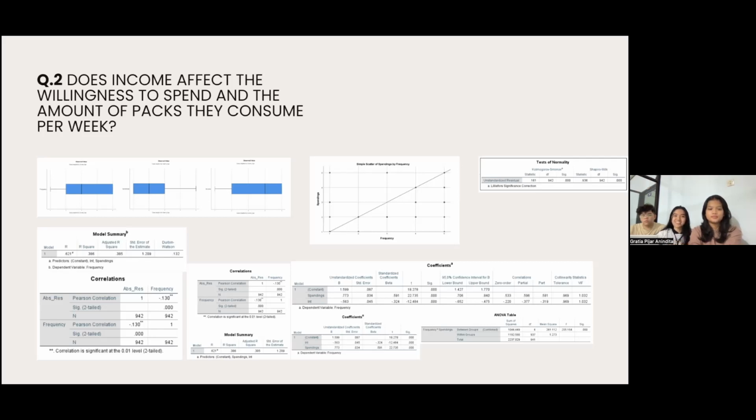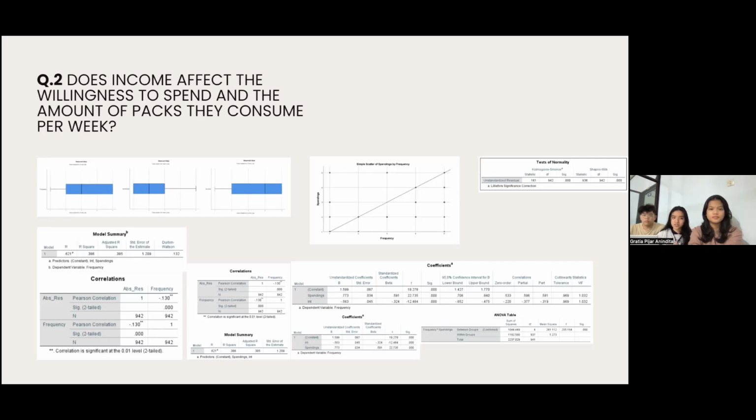And the last assumption is that the correlation between absolute value of the residual and frequency of smokers is significant, and that there is evidence of heteroscedasticity. Now we can look at the result of this test. Firstly, we look at the model summary.